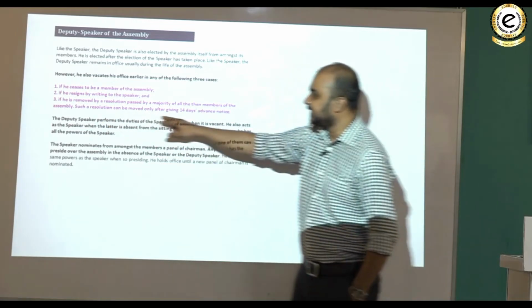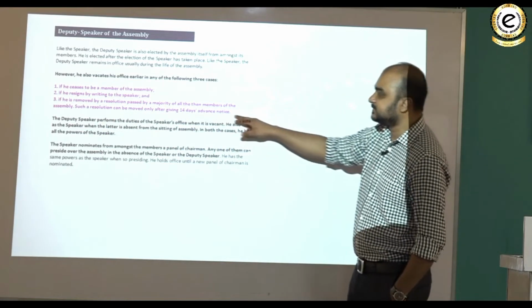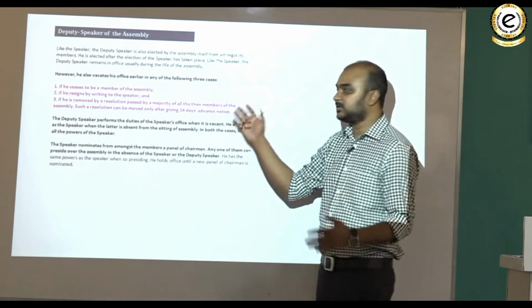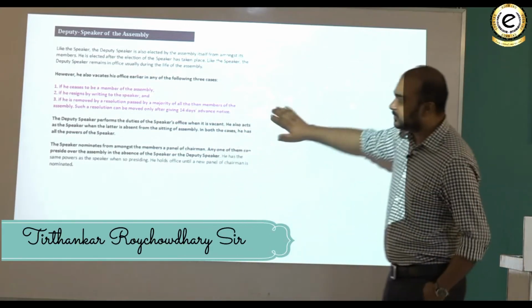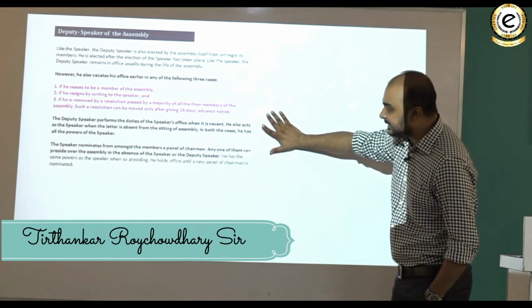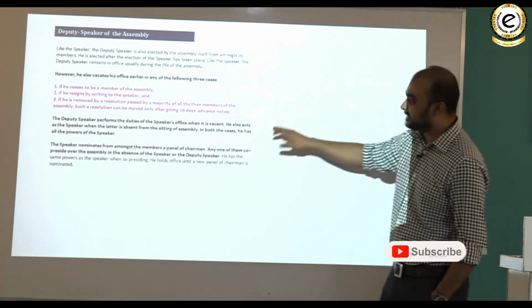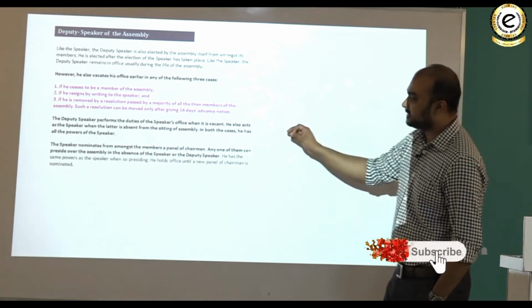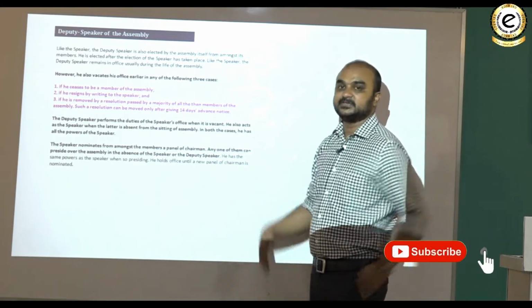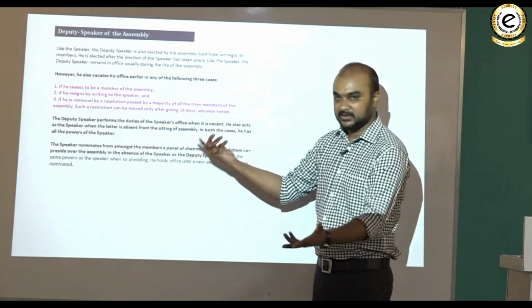Such a resolution can be moved only by giving 14 days notice in advance. So you can understand, again, by effective majority and all of that. The Deputy Speaker performs the duties of the Speaker's office when it is vacant. He also acts as the Speaker when the latter is absent from the sitting of the Assembly. In both the cases, he has all the powers of the Speaker. In temporary absence, permanent absence, he behaves as the Speaker.